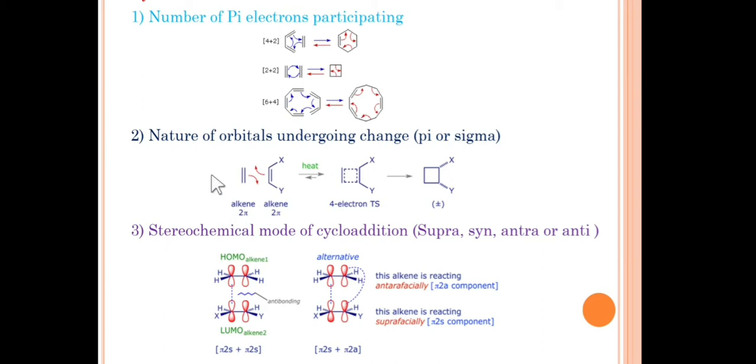For our reference I have only taken one example, but you can name this type of reaction like 2 pi plus 2 pi, 6 pi plus 4 pi, 4 pi plus 2 pi. So on the basis of orbitals which are undergoing change, we can classify cycloaddition reactions.